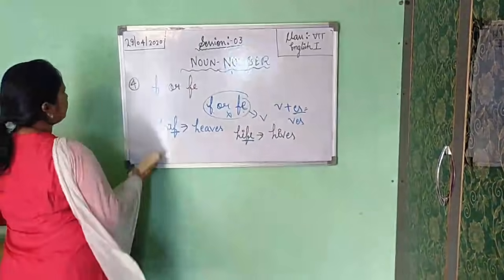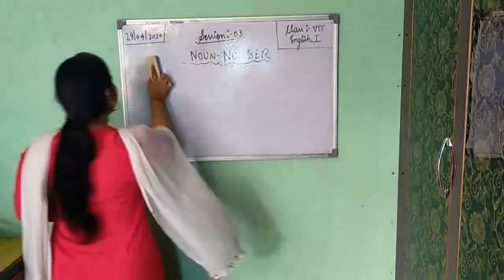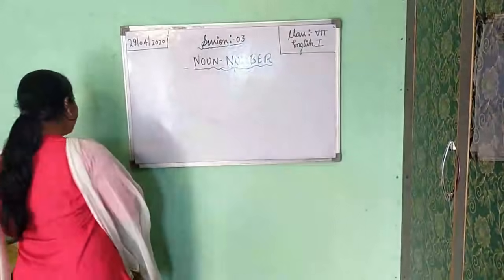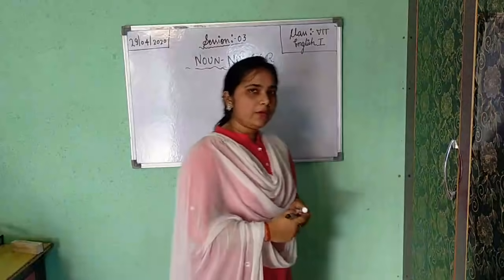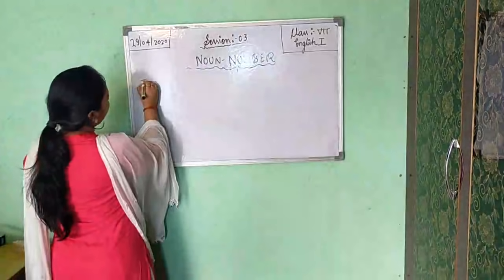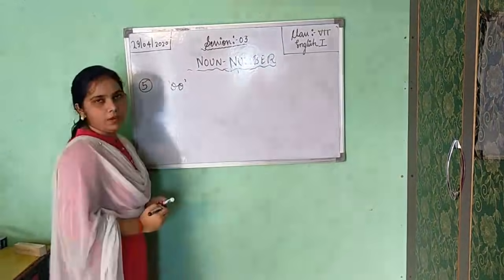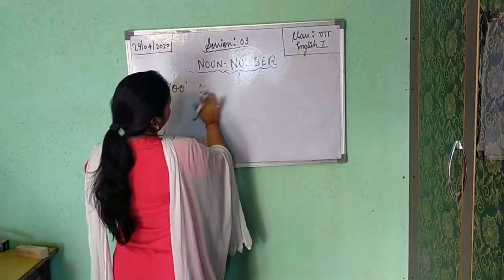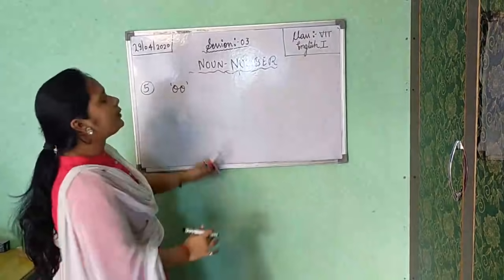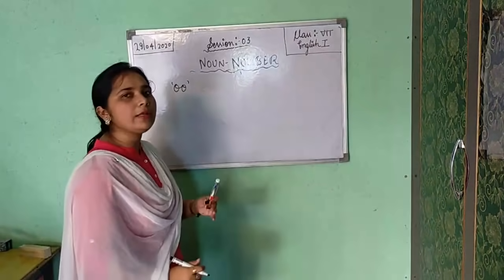Now the next point. If you are getting any word in singular number and in that you are getting double O, so this double O you are getting in singular number, but when you are making plural, what will you do?